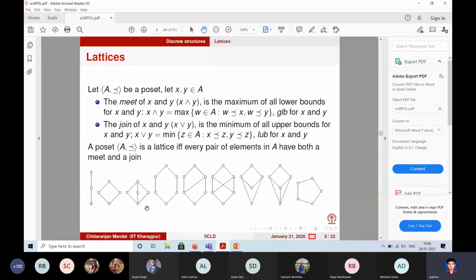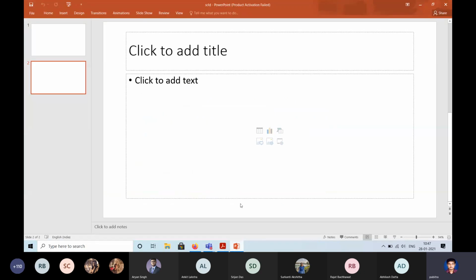Yes, sir. There are no elements which do not have a join. In fact, let me tell you about this box kind of structure. This diamond I said before, but you can think of it as a square also. This is a very common pattern. This is how the name lattice first came into the picture.